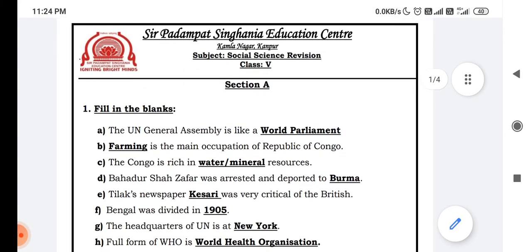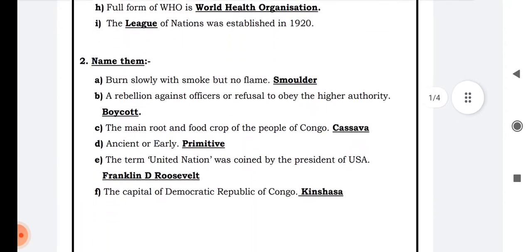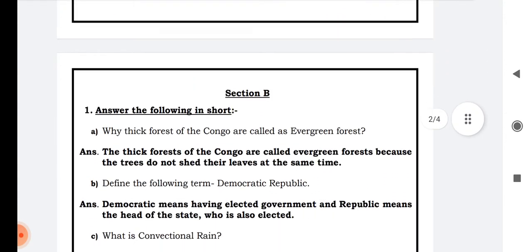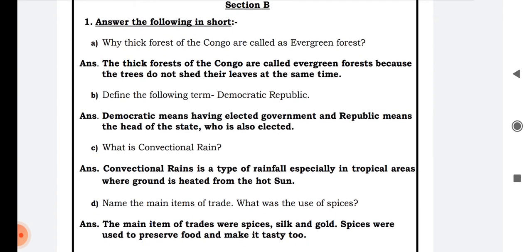So children, with this we have completed section A, and now we will start with the question answers. Section B. Answer the following in short. Why are the thick forests of the Congo called evergreen forests?